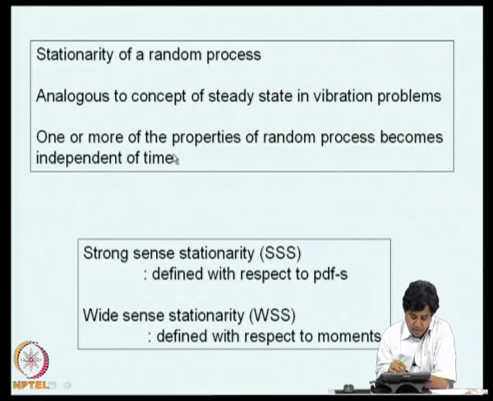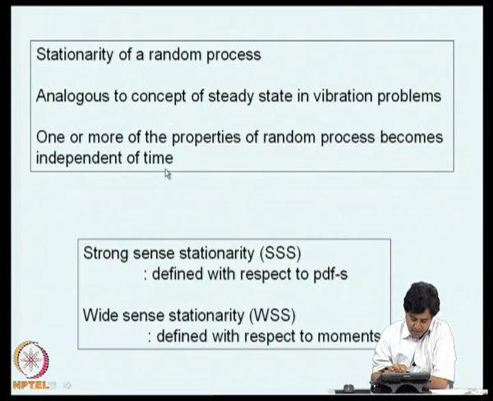Now, a random process can be described in terms of probability density functions of several orders or in terms of moments, mean, covariance and so on and so forth. So, depending on which of such properties becomes independent of time, there would be different senses of stationarity.